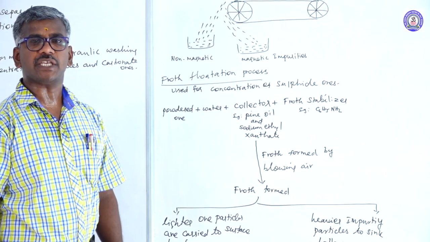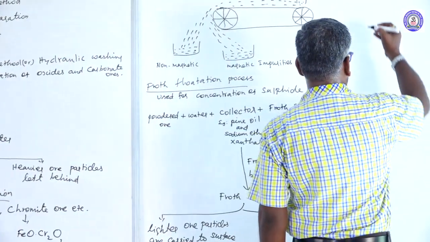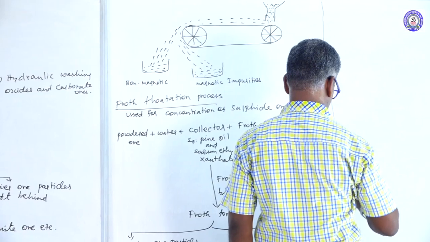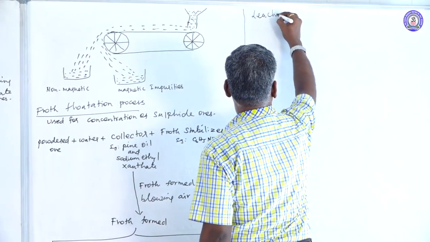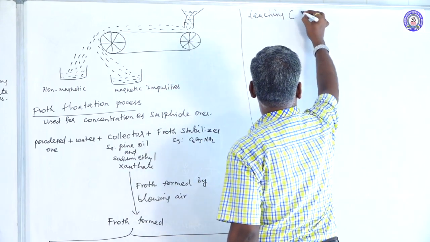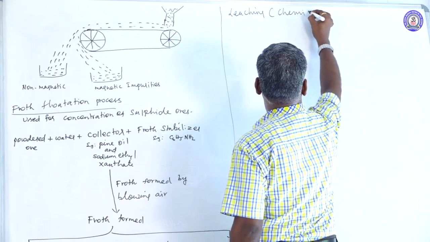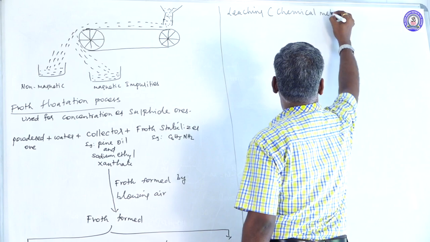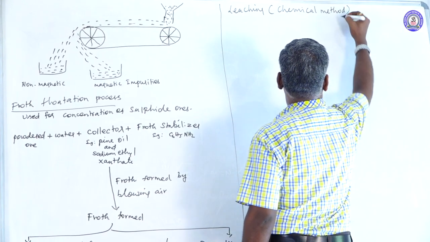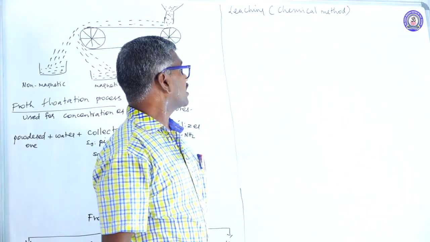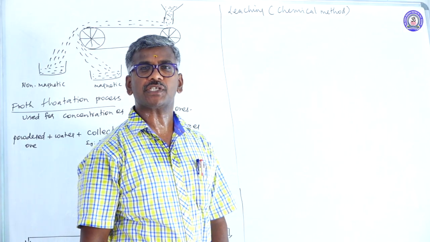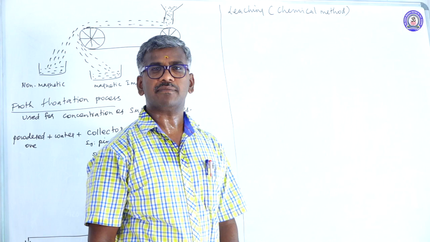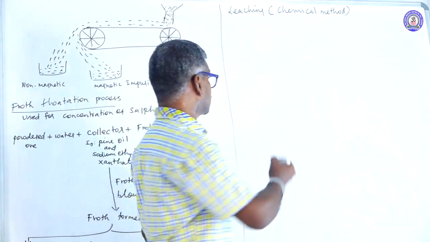Another method is leaching, a chemical method. This method is used for concentration of ores of aluminium, silver and gold.